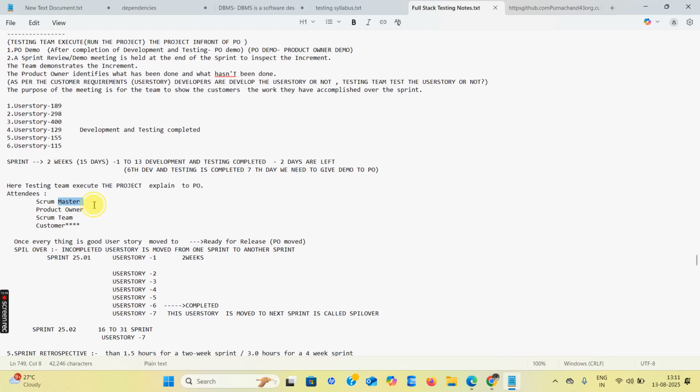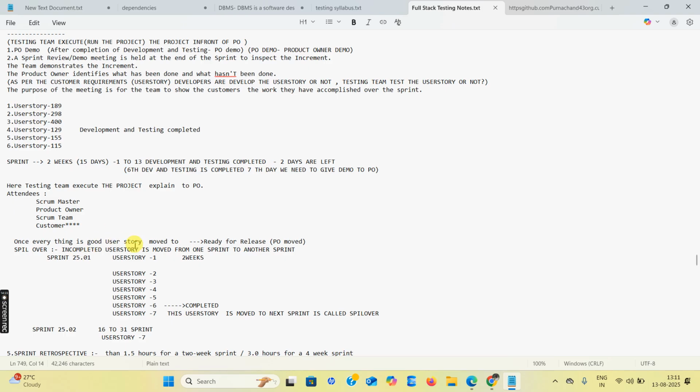Who are the attendees here? Scrum master, product owner, Scrum team members, and the customer also attends this meeting. Why? Because he provided the requirements to the company, so he checks whether all the requirements are developed and tested, and whether the application is running or not. Testers and developers explain the project to the product owner. We explain the customer requirements, so the customer attends this meeting and checks the project also.